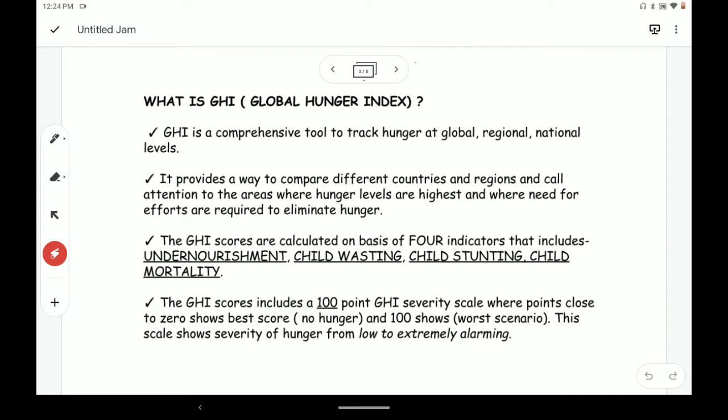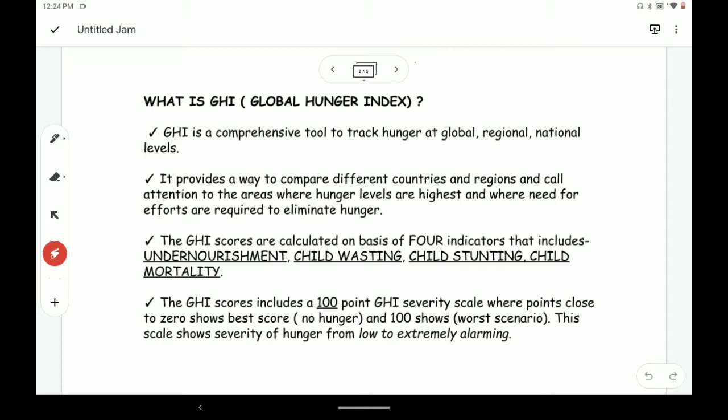If we take certain parameters or indicators on which we compare the regions where hunger levels are highest, then it is very important that immediate steps be taken or policies be implemented, so that people can get food, good quality and good quantity of food, so that people do not suffer from diseases, like babies before they turn 5 years old suffering from various deficiencies.